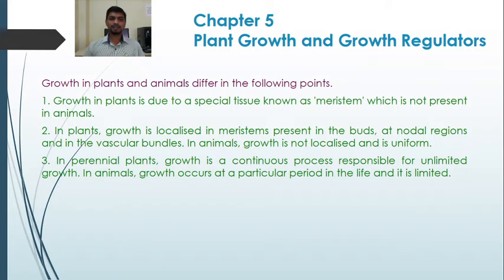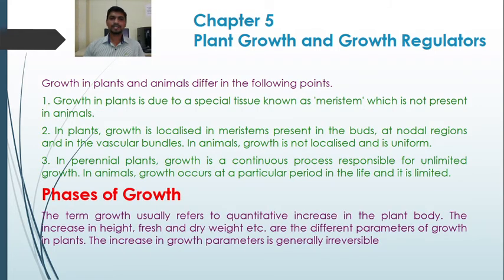While in animals, growth occurs at a particular period in life and it is limited. It is not unlimited like the perennial plant. So these are some of the differences between growth in plants and animals.